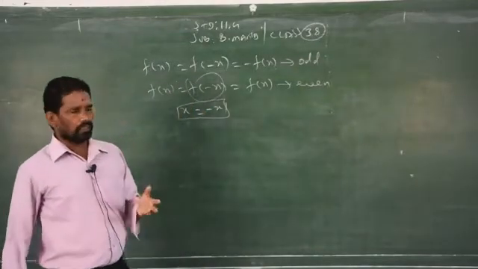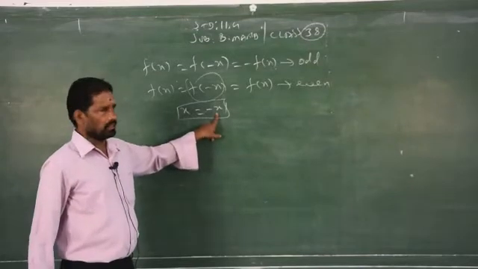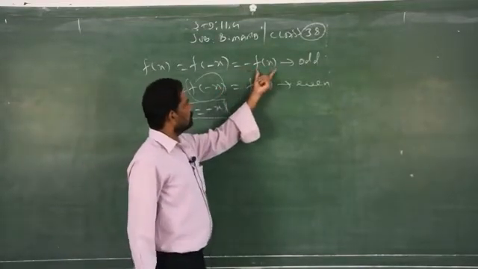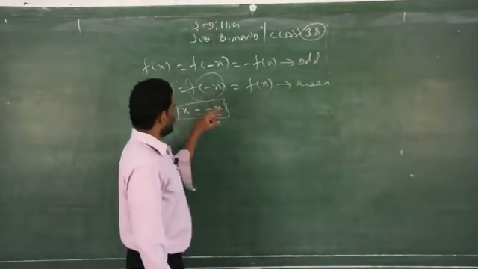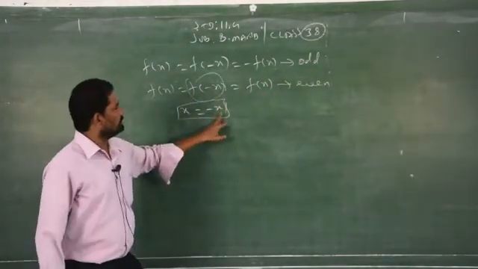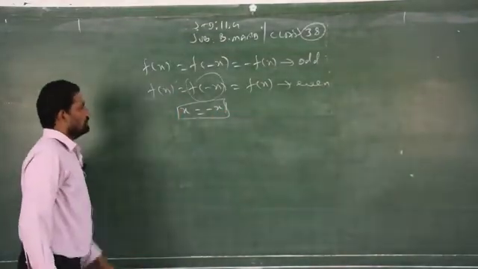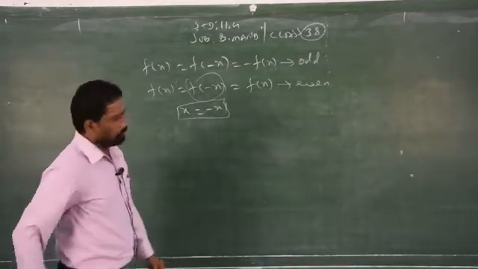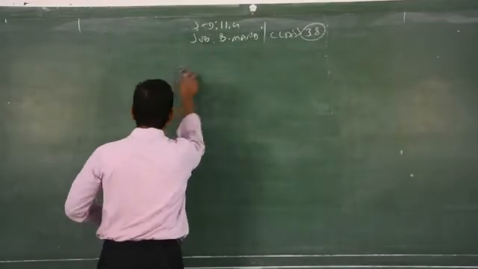How do you find out whether the function is odd or even? By replacing x with minus x. If you replace x with minus x and you get minus of the question, it is an odd function. If there is no change in the question even after replacing x by minus x, it is called what? Even function. Now based on these two concepts, we have to see some problems in exercise number 5.1. It is very simple.